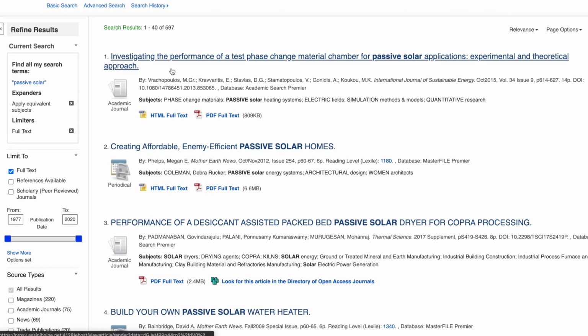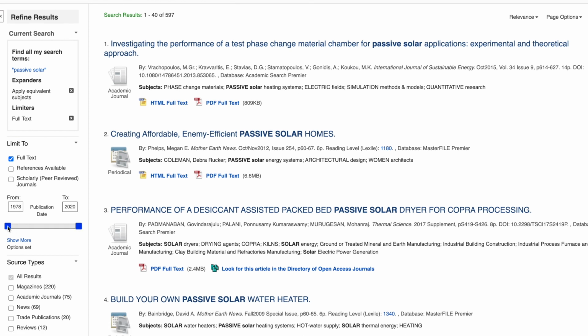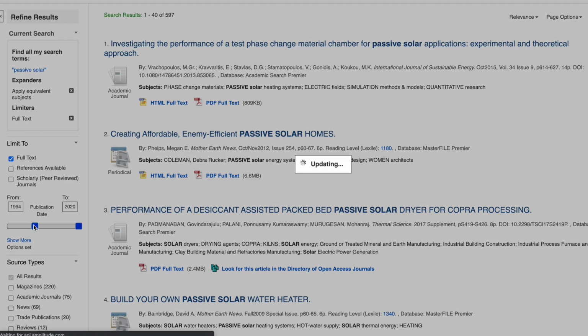Okay, now, first of all, I can quickly look and see the names of journals right here. International Journal of Sustainable Energy. That is way better than some blog on the internet that anybody could add to. I can find dates in here, 2015. I can also grab this blue square and change the date of the articles that are showing up, and it will recalculate the search for me. So I'm going to do that.